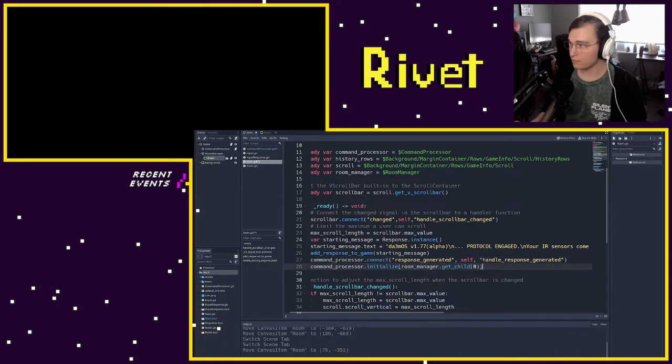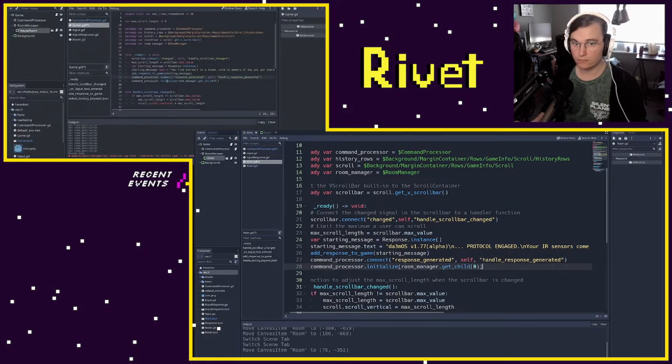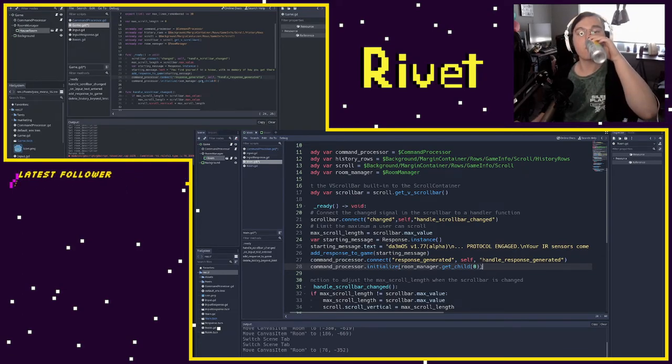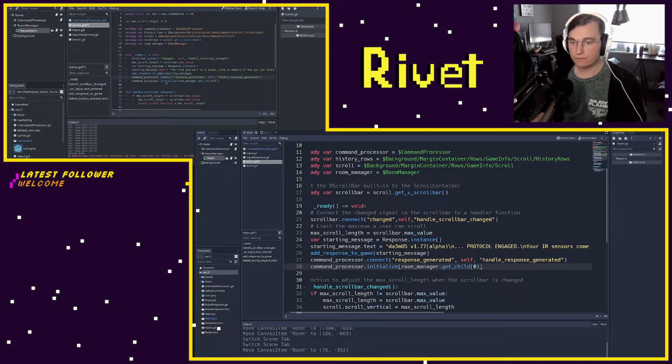Connect this before we initialize our game. And the reason this is important is because we want to make sure that a response gets printed out when we initialize our game and our players move to their starting room. So if we connect this after, when we move our player to their starting room, this initialize will get called before we've actually connected this, so nothing will get printed out. So just make sure you have this line of code before you initialize your command processor.